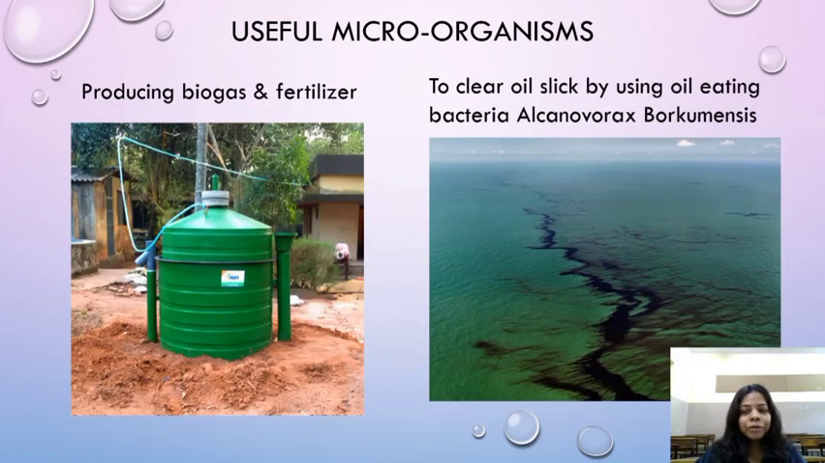Another use of microorganisms, they help in making biogas and fertilizer. They even help in clearing the oil from the seas and oceans, children. Many years back in the Gulf country, there was a war, and what happened is they had put most of the oil into the water. These were the oil-eating bacteria. They cleared up the oil and they made the water very clean and clear again.